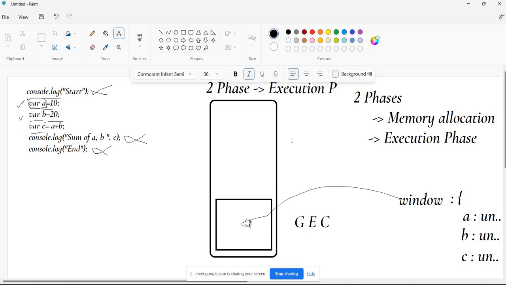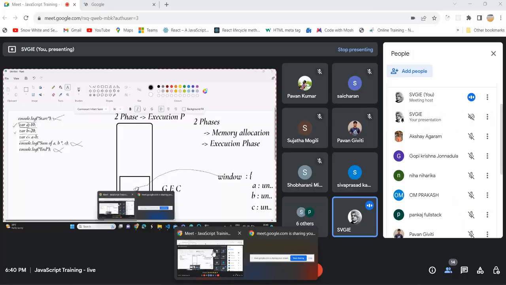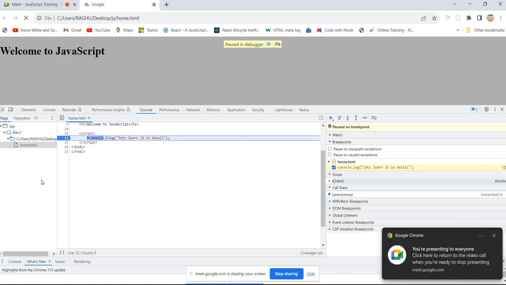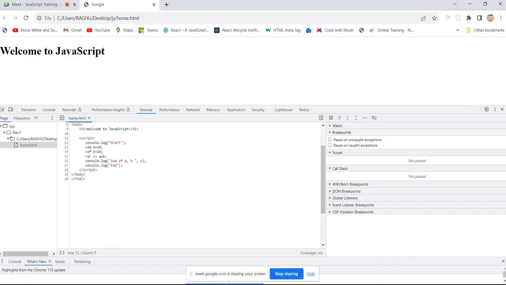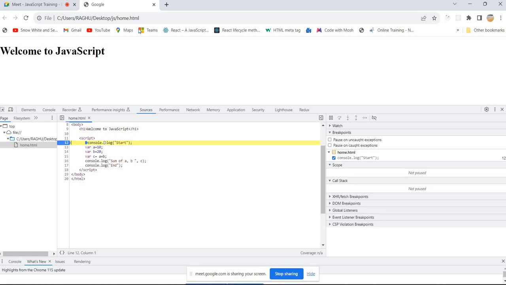Before executing any statement, we have discussed something, right? It will allocate memory for A, B and C, and the values will be undefined. We can debug and pause the execution of JavaScript code inside the browser with the help of the debugger. So let's debug up to this point and see what is happening. I'm just removing this debugger right now and refreshing. These are the lines, 1, 2, 3, 4, 5, 6 lines of code. We can't debug the memory allocation phase, it's not possible.